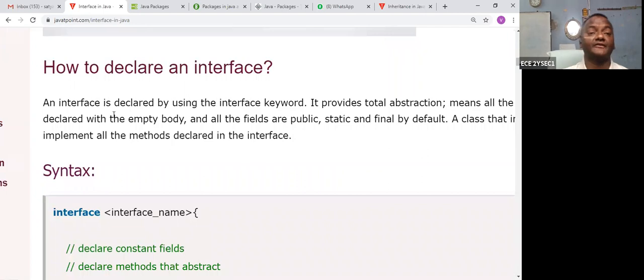Let us take the next one: how to declare an interface. Here you are using the word implements. Implement. All right, so let us take.